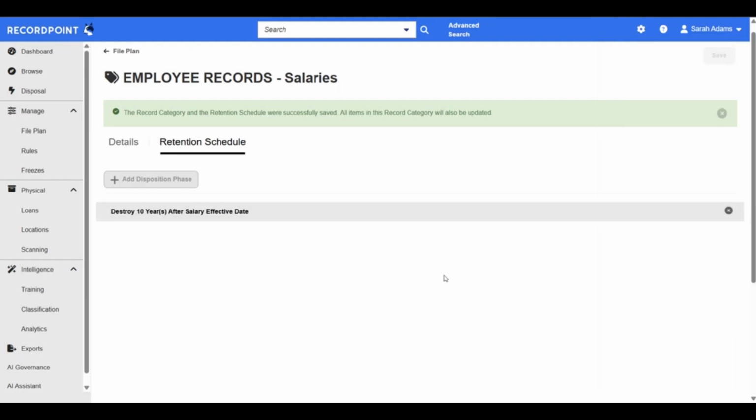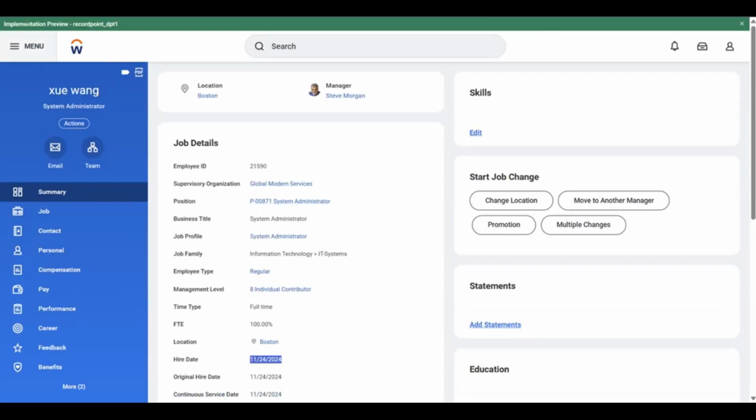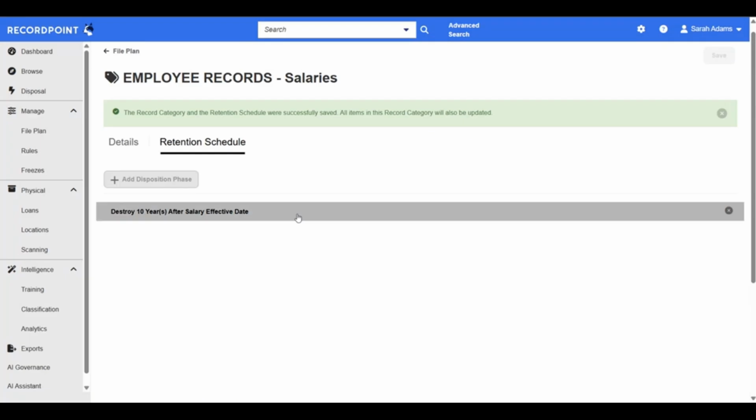Importantly, if someone just deletes or destroys something in Workday, it will still be preserved in RecordPoint for the amount of time required under its retention schedule. So here, I could destroy Zhu Wang's record tomorrow in Workday, but it would still remain in RecordPoint for 10 years, ensuring I remain compliant. We can also put this on a legal hold, which means you can retain an in-time copy of that piece of information, and it actually cannot be deleted from RecordPoint at all.